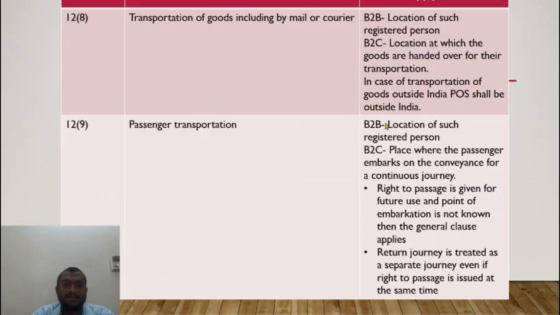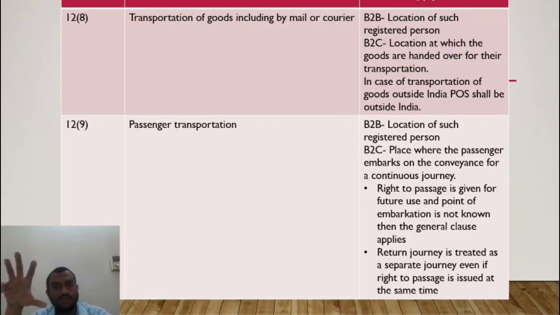Now, section 12 subsection 8. Transportation of goods, including by mail or courier. So here, let us say you have hired a goods transport agency for transportation of goods from Himachal Pradesh to Haryana.